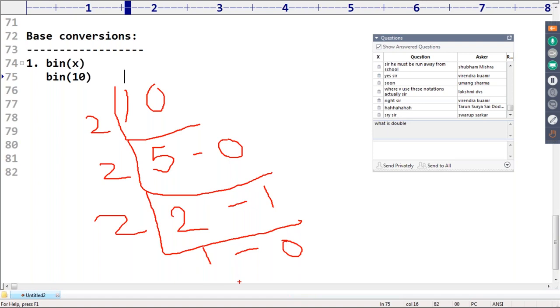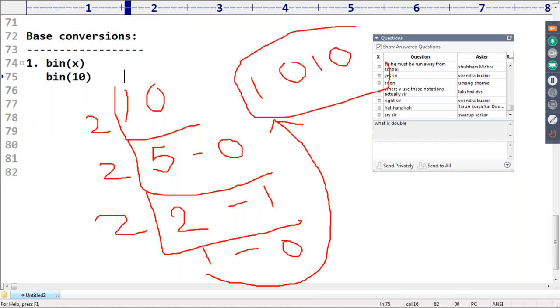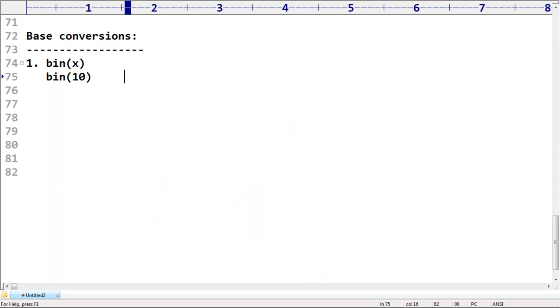Further division is not going to be there. So we need to consider the remainders in reverse: 1 0 1 0. This is the equivalent binary of this decimal value 10. Any doubt? Okay, my life is going to be fulfilled as a trainer, man.